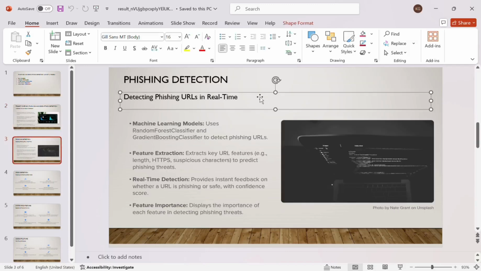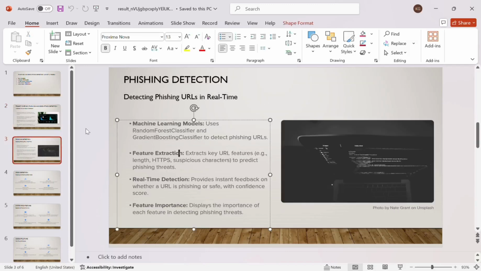How does phishing detection work? Machine learning models use a random forest classifier and gradient boost classifier to detect phishing URLs. We can extract features from the URL, like length, HTTP, and suspicious characters, to predict phishing threats. In this way, we can do real-time detection.